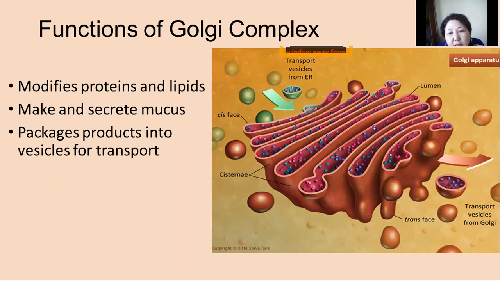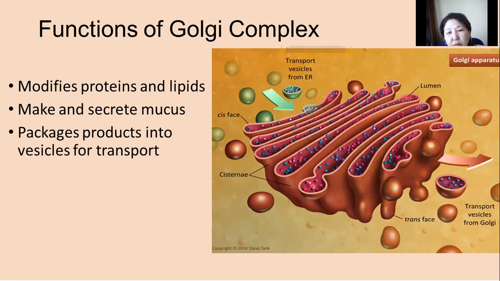On the slides, you can see the process of transport of the packaged products into vesicles for transfer to the ER, or endoplasmic reticulum.